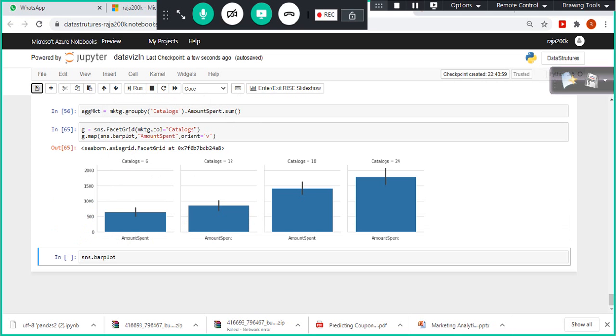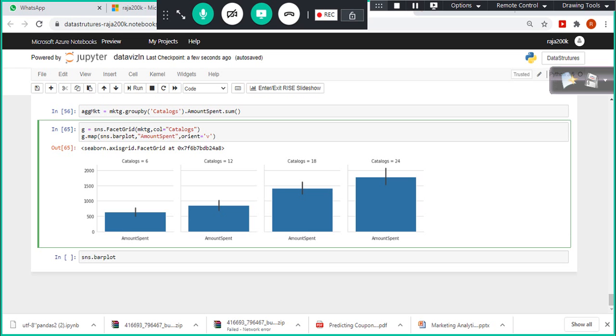Vertically, when you look at it, the average amount spent in the case of category 20, catalogs 24, somewhere it is falling here. So if you have more catalogs, let's say you are using facet grid on the month column, 12 months, and you wanted to see the amount spent month wise. This is a very useful thing. All you need to do is specify the month column, amount spent, bar plot, and orient equal to V. That's it.